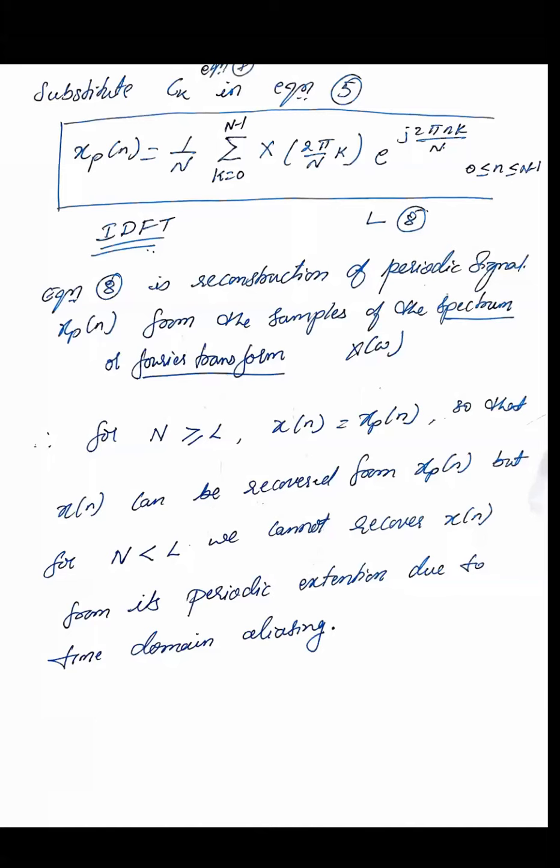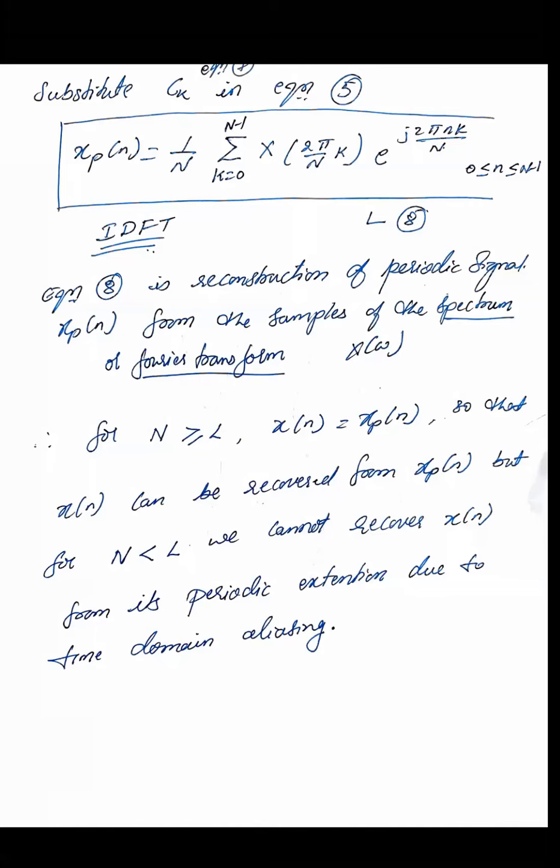Now if you observe this particular equation 8, it is nothing but the standard definition of the inverse discrete Fourier transform, which we saw in the previous class. So this is how we recovered the signal, that is, reconstruction of a periodic signal xp of n from the samples of the spectrum or the Fourier transform.